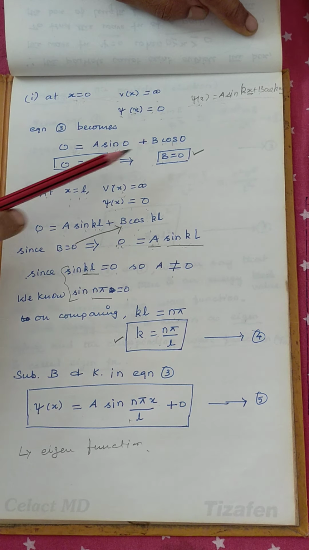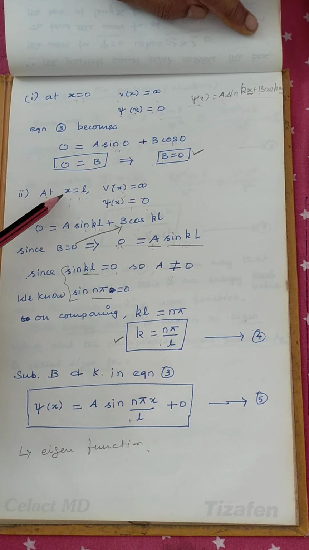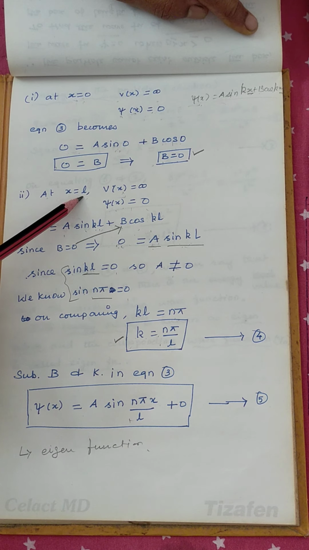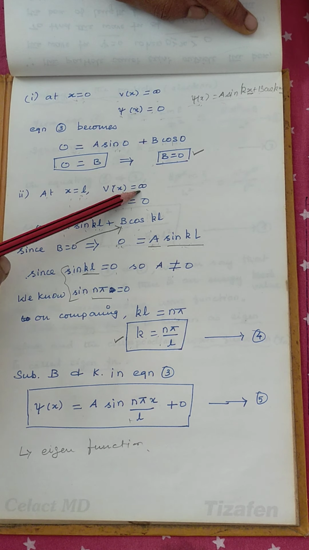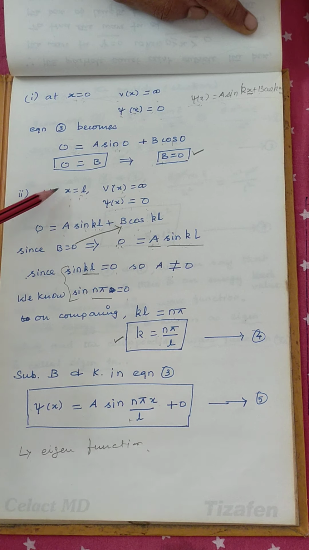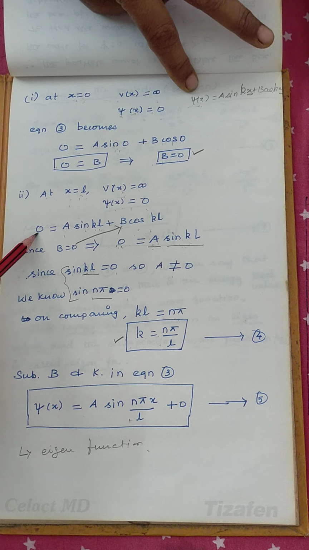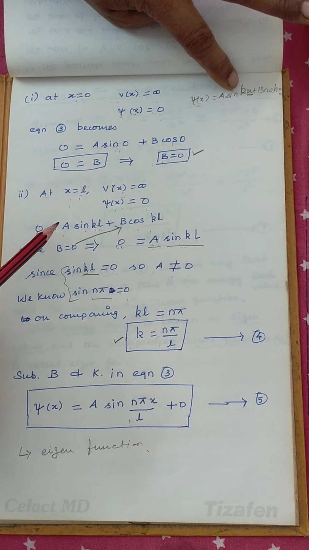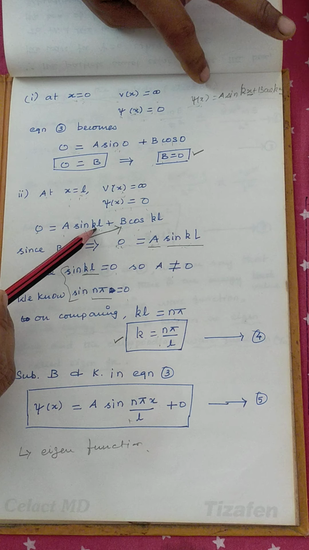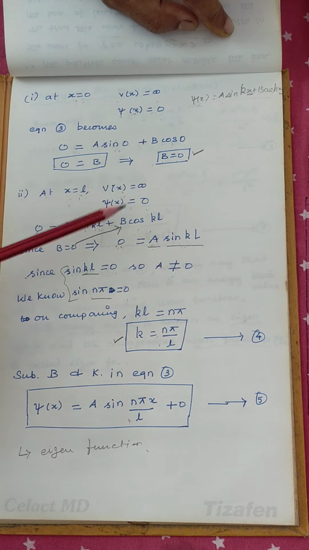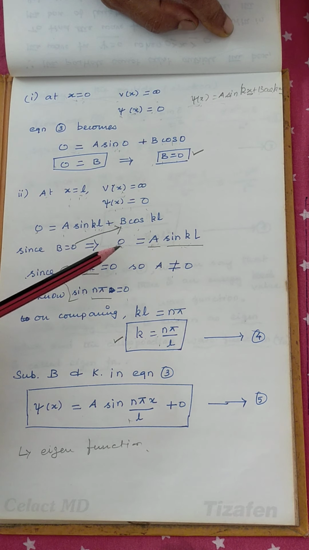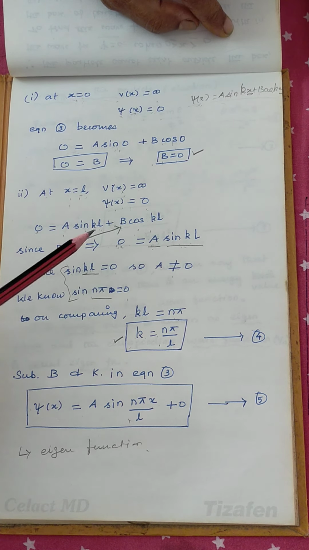Then we arrive at the value of b. Then we substitute the other boundary condition, x is equal to L. At x is equal to L also, psi is equal to 0. If you substitute this condition in this expression, psi is equal to 0, so the left hand side is 0, a sin k, instead of x we are substituting L, plus b cos kL. But already we know that b is equal to 0, so this term will be 0. So 0 is equal to a sin kL.